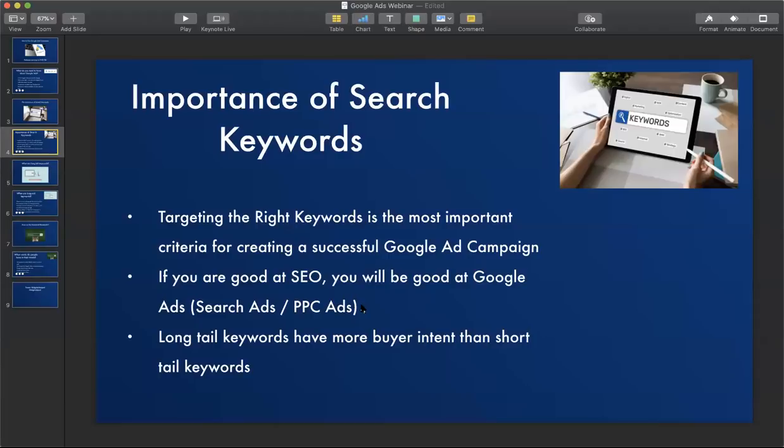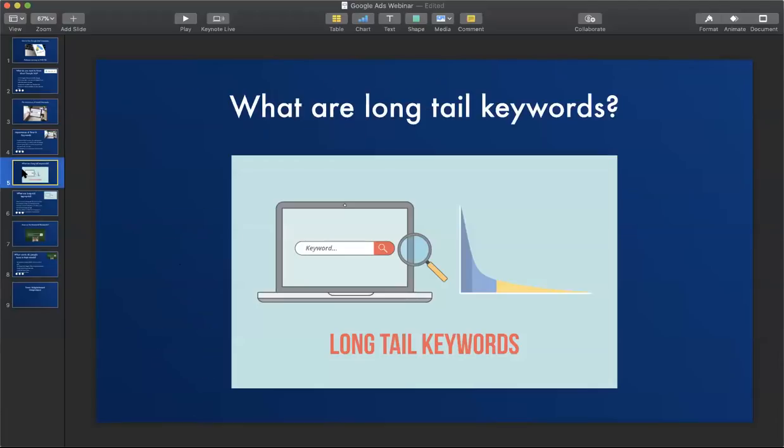I'm also going to give you practical examples and show you inside my Google Search Console. I'm going to show you inside my Google Ads account as well. So what happens is that long tail keywords have more buyer intent than short tail keywords, right? So long tail keywords and short tail keywords are something that are very important for you to understand when it comes to Google Ads. So let's understand what are long tail keywords.